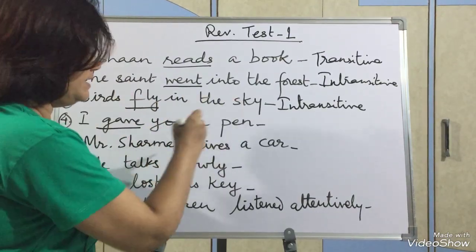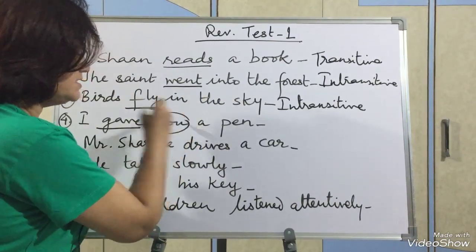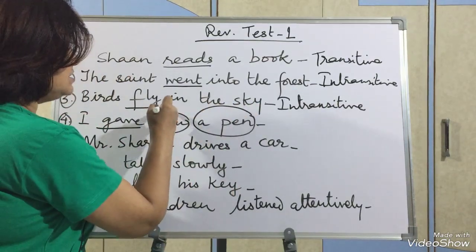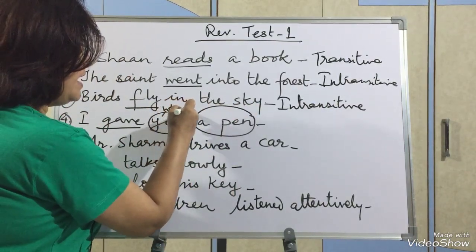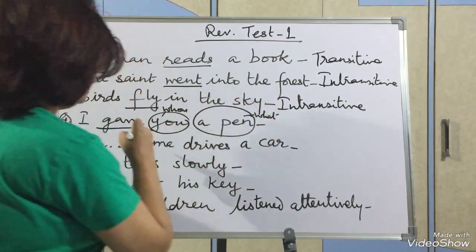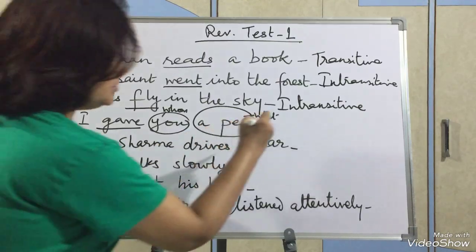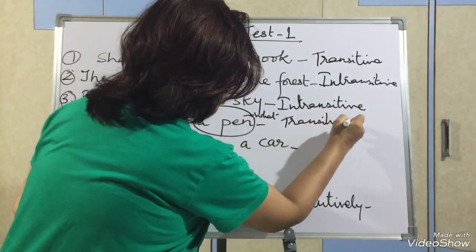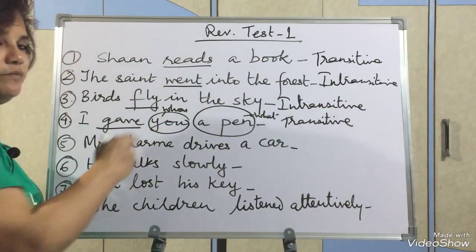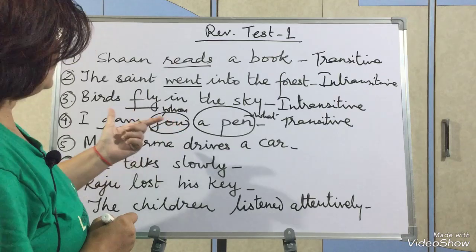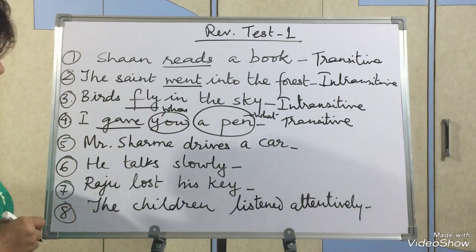What? A pen. Here there are two objects, you and a pen. You is giving the answer of whom and a pen is giving the answer of what. It means gave is a transitive verb, since it is giving both the answers, what or whom. Any one we need, but here both the objects are there. So that is why gave is a transitive verb.